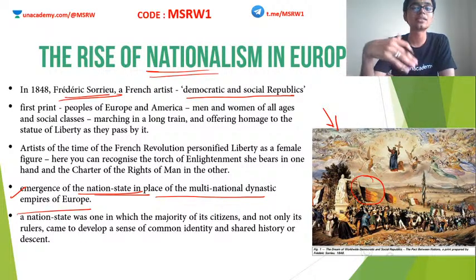We will see the emergence of a separate class of people. So we are going to see what all is happening in the European setup around this time.